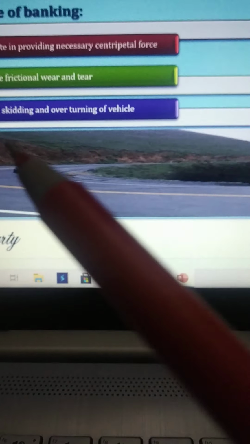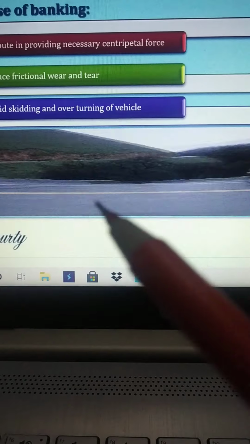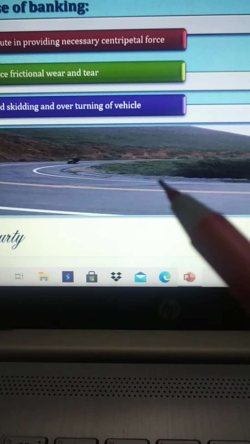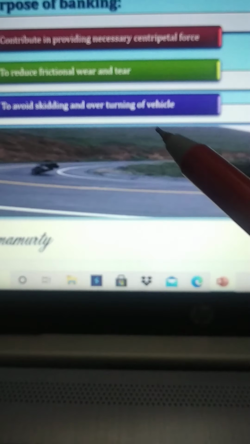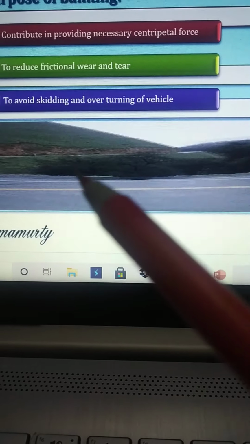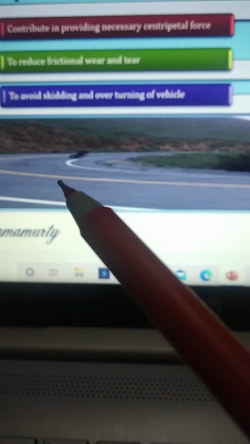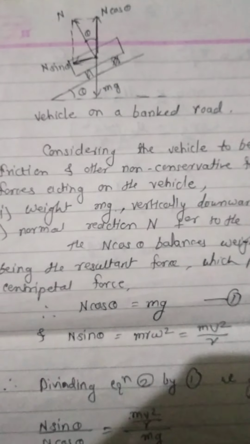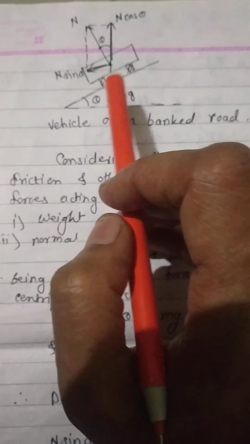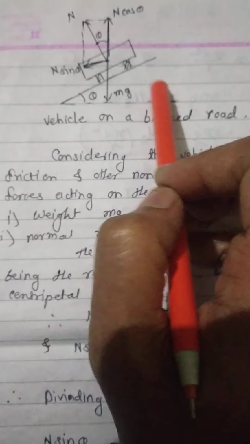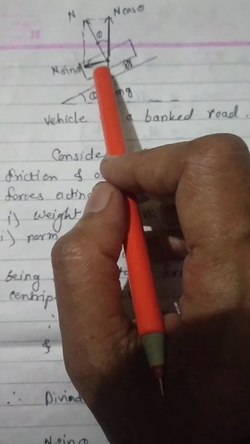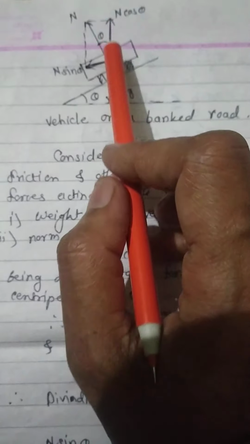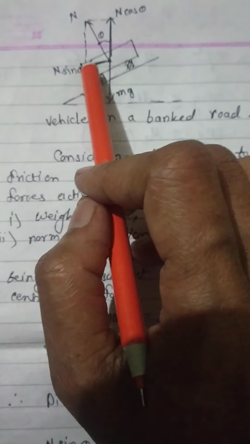When a vehicle or motorcyclist turns on the road, to turn safely we need a banked road. Let us see this figure. This is a vehicle on a banked road. Which forces act on this vehicle? This direction shows some forces.